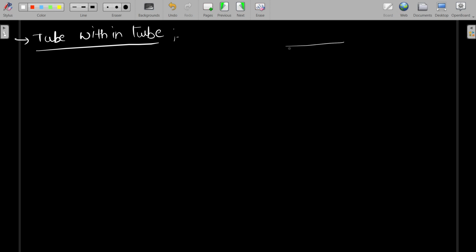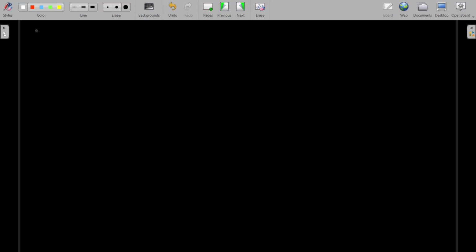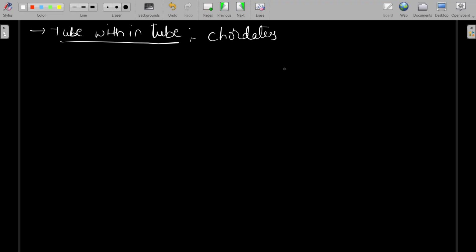That means this is a tube which is present in another tube. This is seen in chordates.